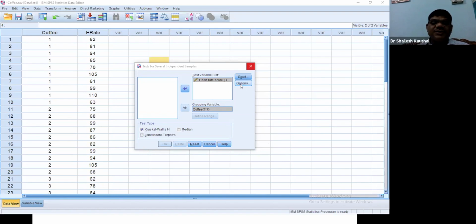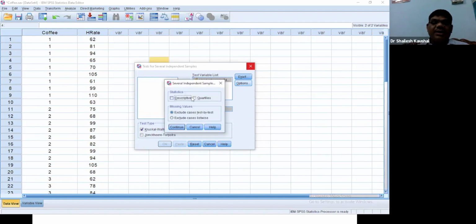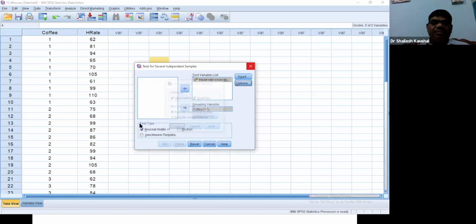Then options, we tick descriptive and quartile, and continue. Kruskal-Wallis is the default.